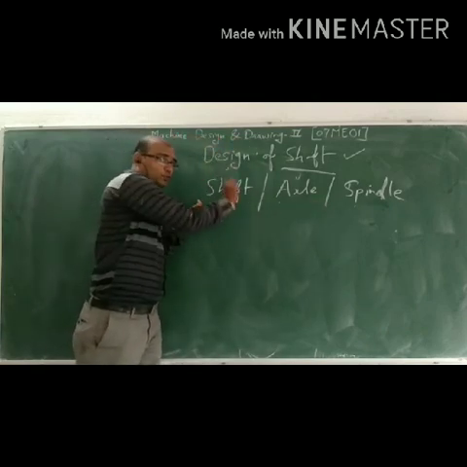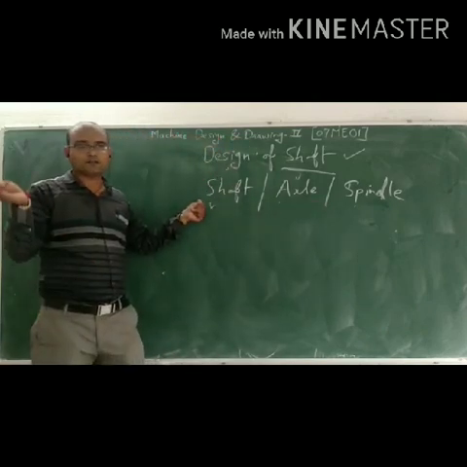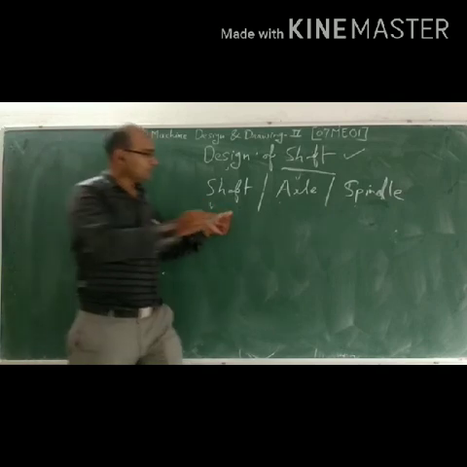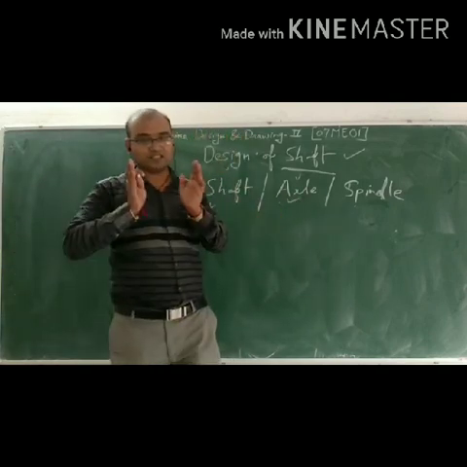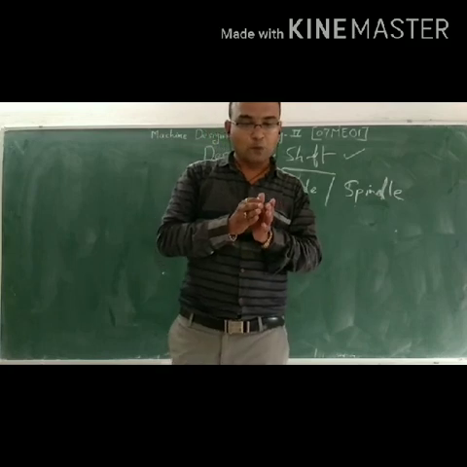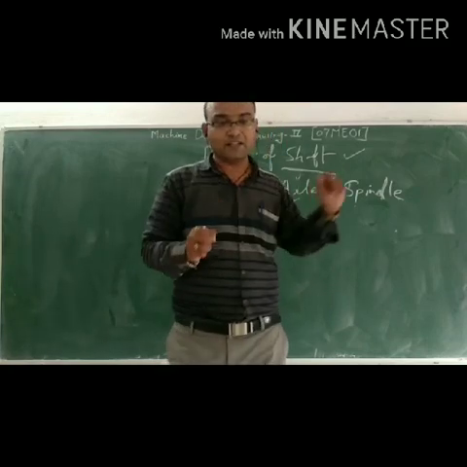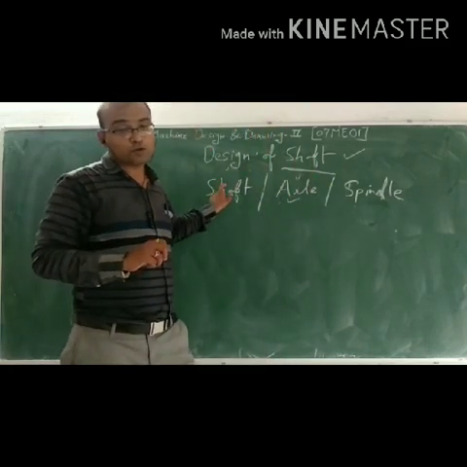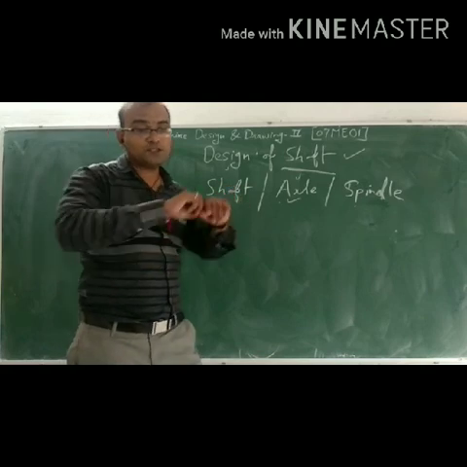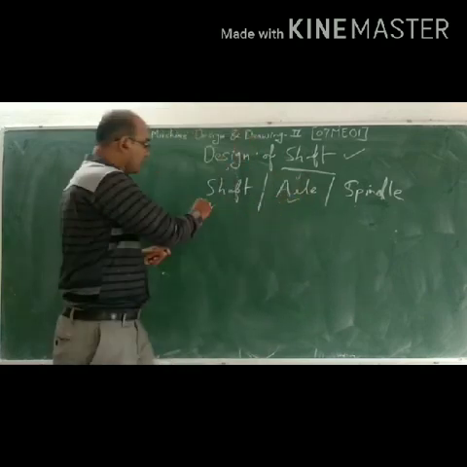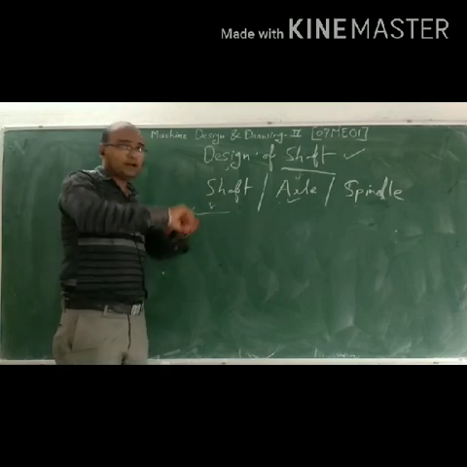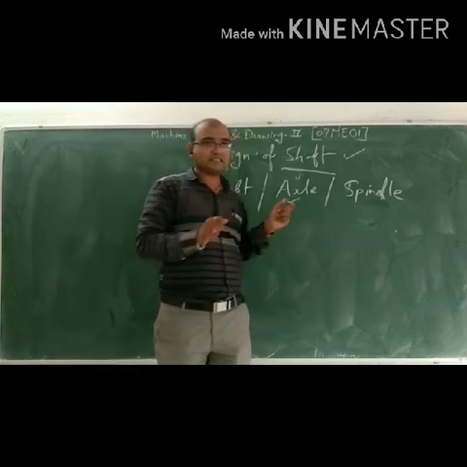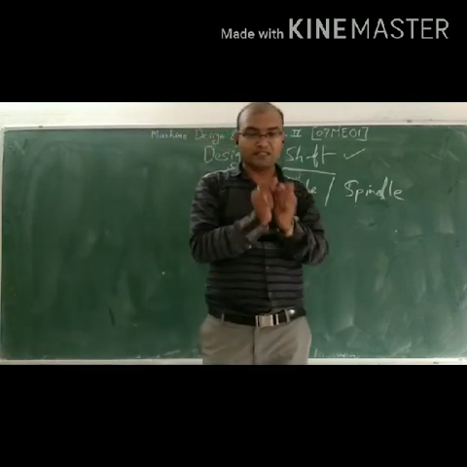A shaft is a rotating element that transmits power from one place to another. An axle is a stationary element that carries a bending moment. A shaft is used for transmitting torque and bending moment: in a shaft, power is transmitted and bending also occurs. But in an axle, there is only the bending moment.